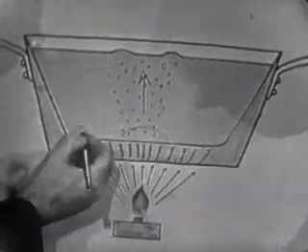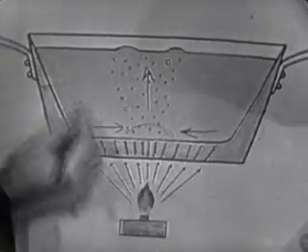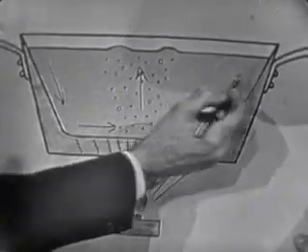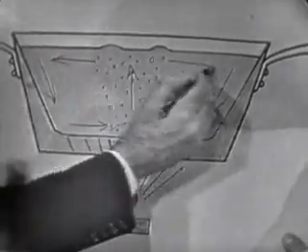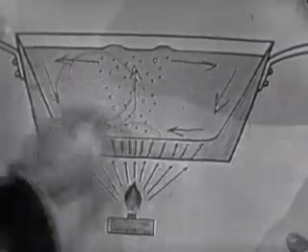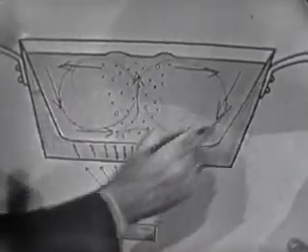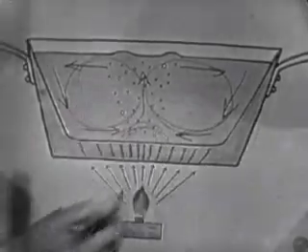Well, if warm water rises, cold water from the side has to come in and take its place like that. And again, cold water here comes down the sides to take its place, and in turn, cold water comes across the top. Now, you see what happens here? We have a current. A convection current of water, from the hot region here around continuously. And that's why a pan will heat up quickly.